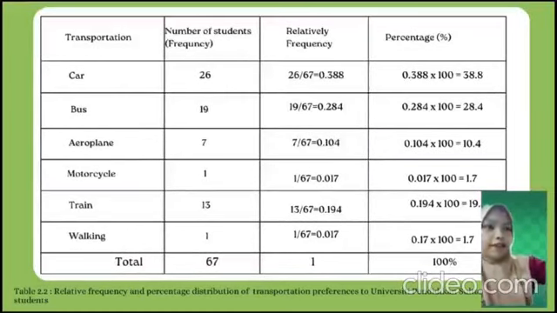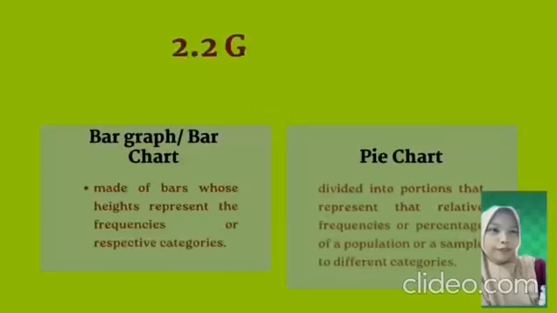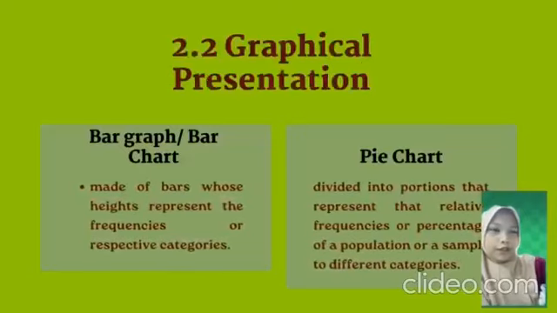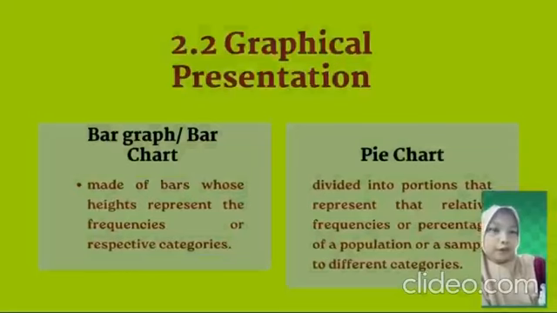Thirdly, there is a little bit of error in this data because there was some mistake in the survey. And in 2.2, we will learn about graphical presentation. In this topic, we will learn 2 graphical presentations, which are bar graph or bar chart and pie chart.